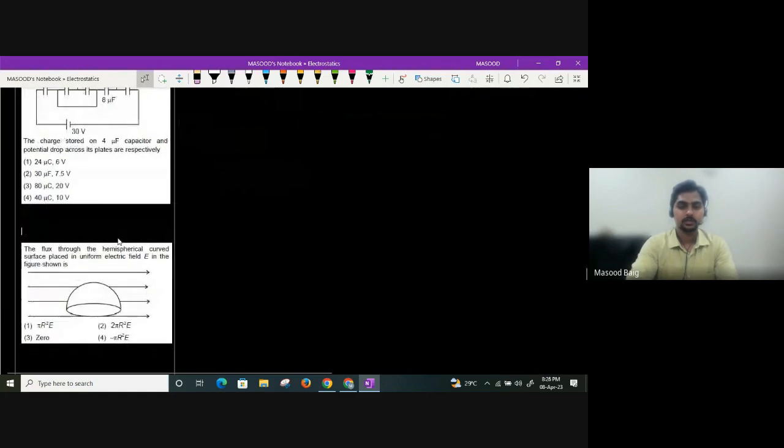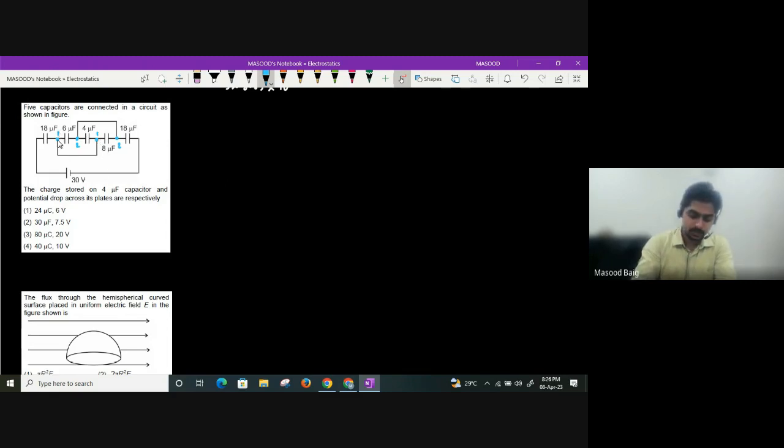Right. If we look at the next question, 5 capacitors are connected in the circuit as shown. The charge stored on the 4 microfarad capacitor they are asking, guys. So for that purpose, firstly we need to frame it in a proper manner again. If you see, I'll take this point as 1. Whatever is the potential here, the same will be the potential here. Yes or no? Because between this point and this point, there is no element.